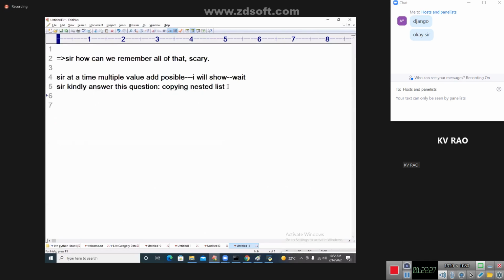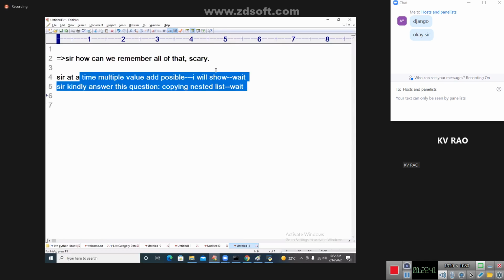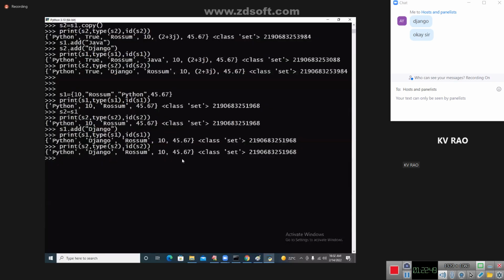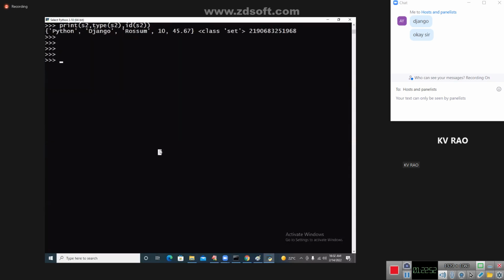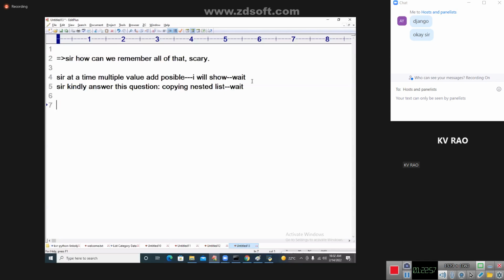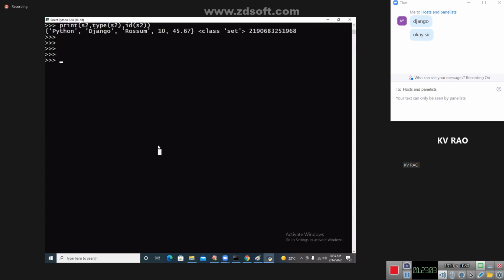Right, ma. Copying nested list. Definitely I will show you, but you need to wait because I will explain set. Inside the set, I will show you list also. Inside the set, I will show you the tuple also. Okay? So first let me complete this area. Then I will show you. Not an issue. Okay, since you asked, if you want, I can show now itself. Not a problem. Let me go for the students once. Let me go for it. So both of them, let me show you. Even though it is too early, nothing. You will understand my points automatically. Yes, students. Come on, ma. All of you should understand.